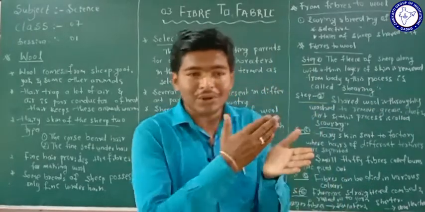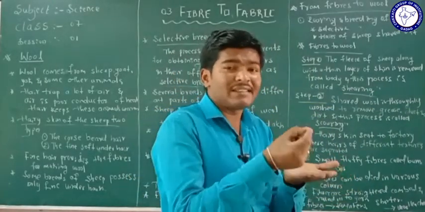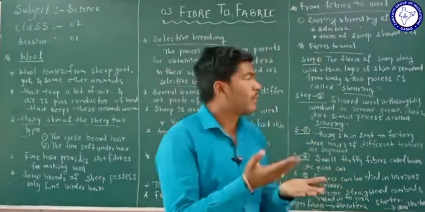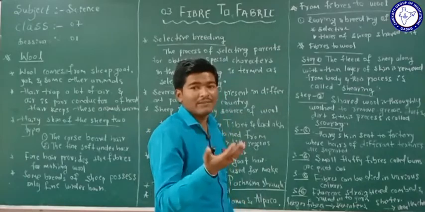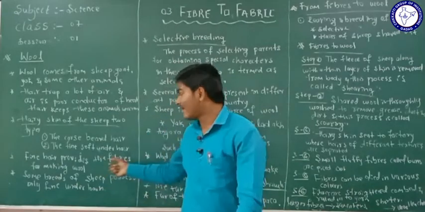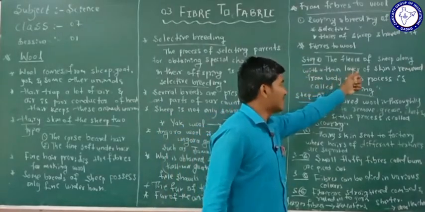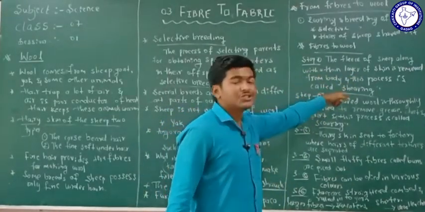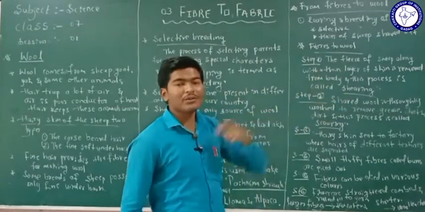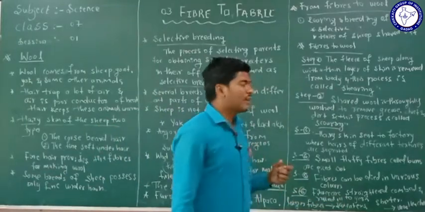We are going to remove the hair or fleece of the sheep with a thin layer of the skin. We are going to remove the hairs which are present on the body of the sheep. The thin under hairs are removed along with the thin layer of skin, and this process is called shearing. In the first step, we remove the thin under hairs, and then what are we going to do in the next step?